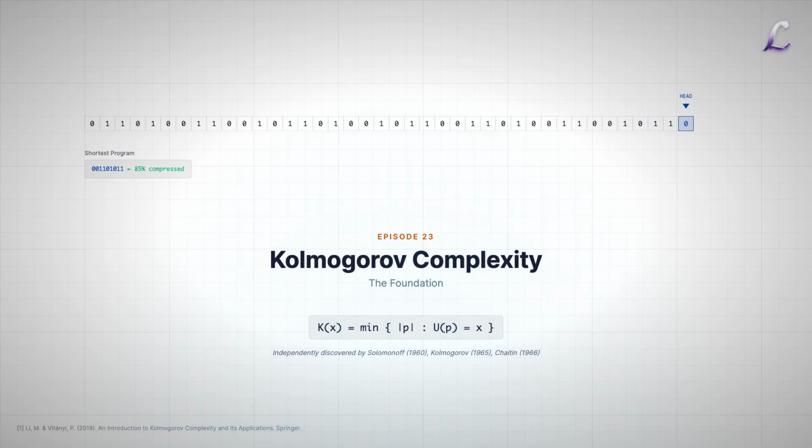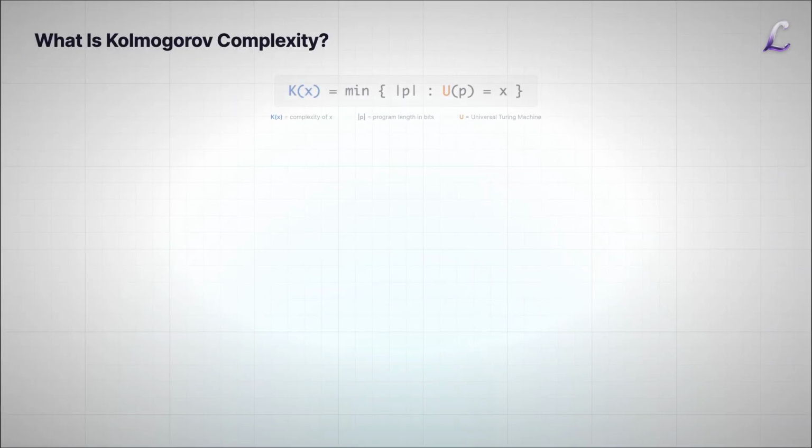His answer was elegant and disturbing. Yes, we can define it. The Kolmogorov complexity of X is the length of the shortest program that produces X on a universal Turing machine. But here's the catch. We can never actually compute it. This uncomputable quantity. Let's make this precise.